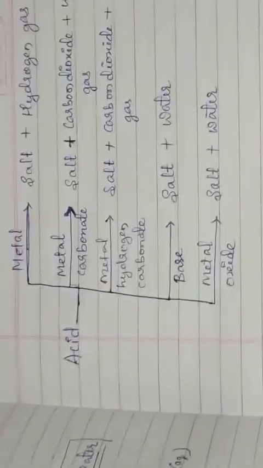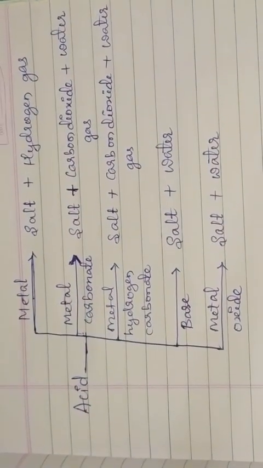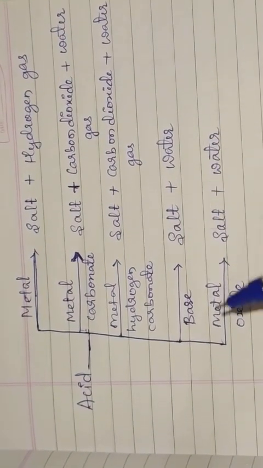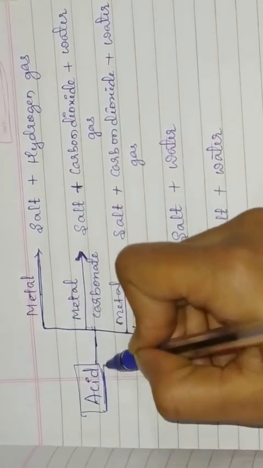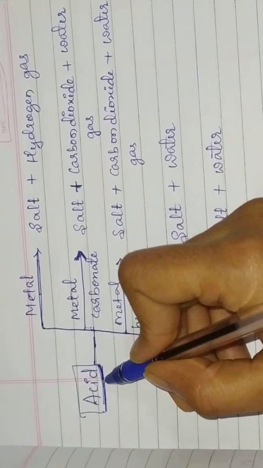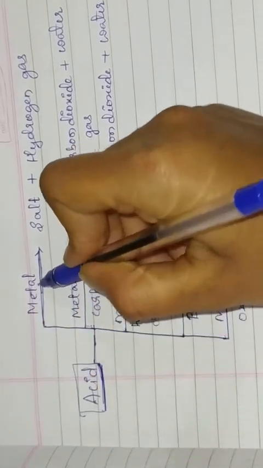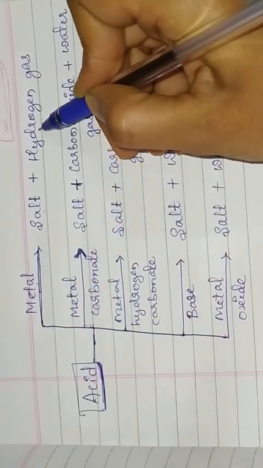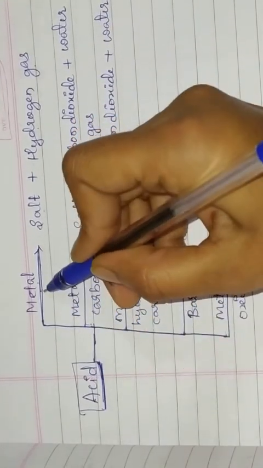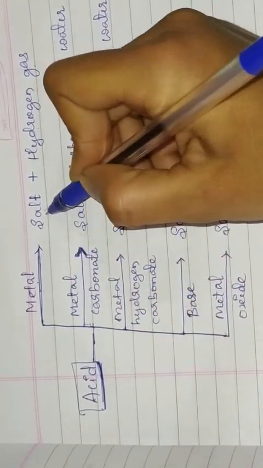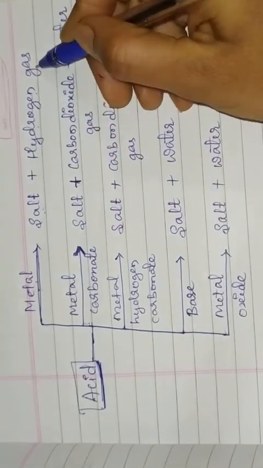Children, see here, we will gather all these chemical properties in a single page. Let us see, this is acid. When this acid reacts with the metal, it forms salt and hydrogen gas. Okay, when acid reacts with metal, it forms salt and hydrogen gas is released.